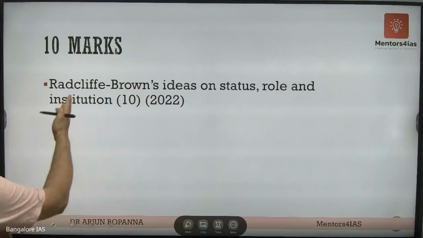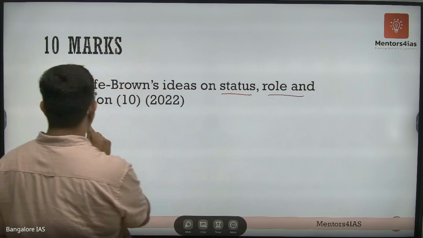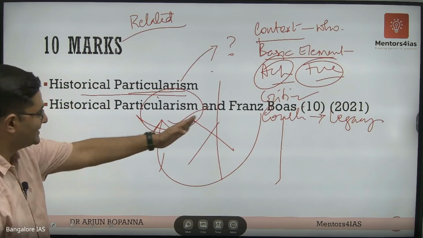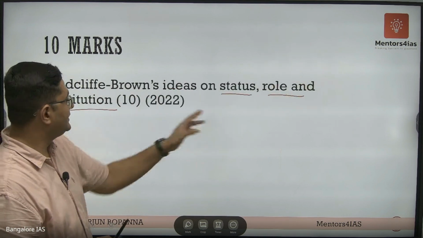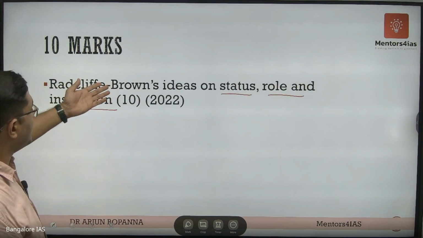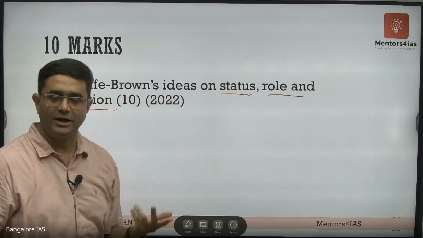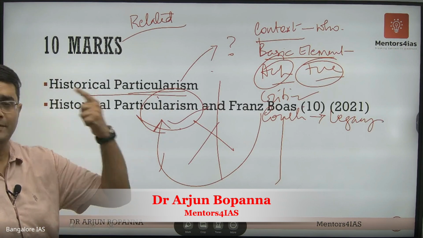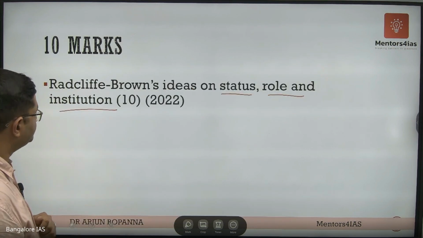Similarly, let's say over here, a direct question: Radcliffe Brown's idea of status, role, and institution. Okay, so this is what it is basically talking about, but the words are missing. Instead of Radcliffe Brown, you can just write Franz Boas: Franz Boas's idea on historical particularism. That is what is expected over here. You reframe it in your mind to get more clarity on what you're supposed to write.